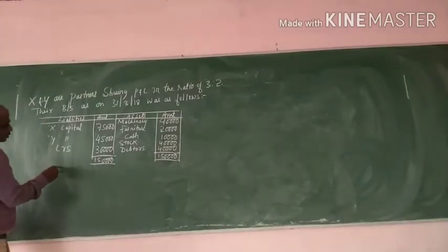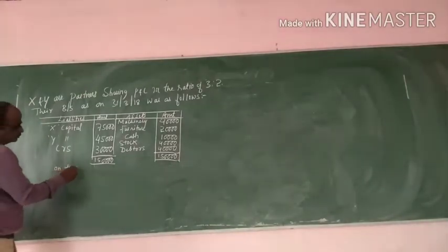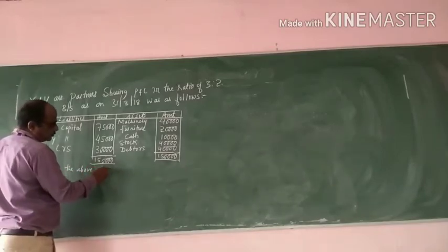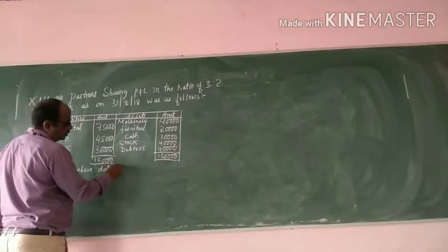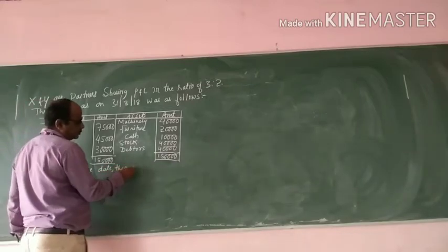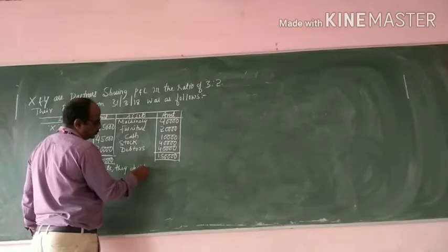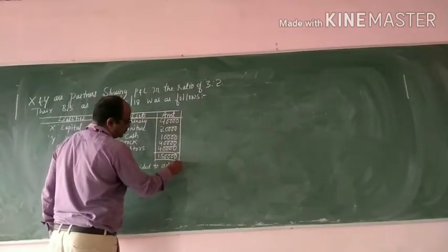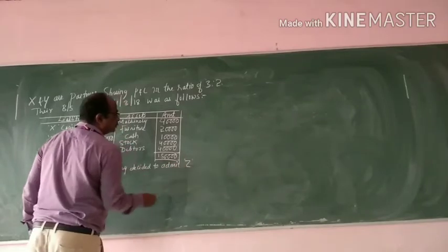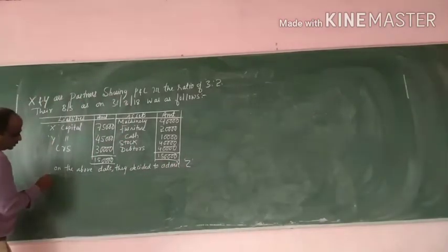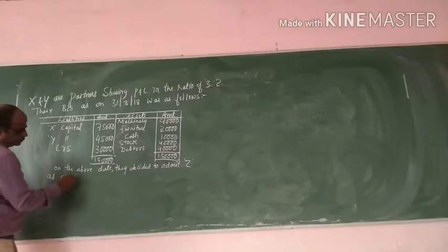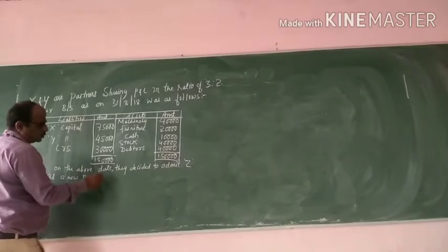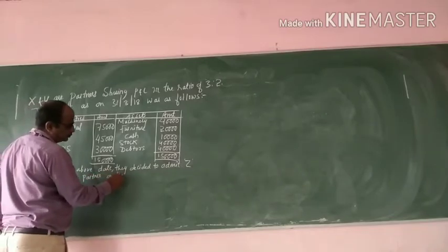Now on the above date, they decided to admit Z as a new partner on the following terms.